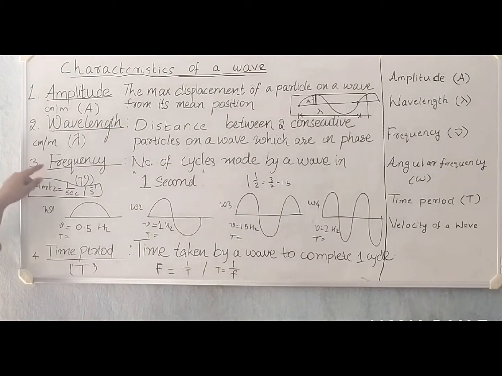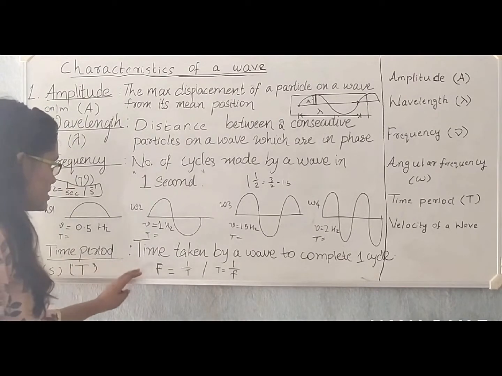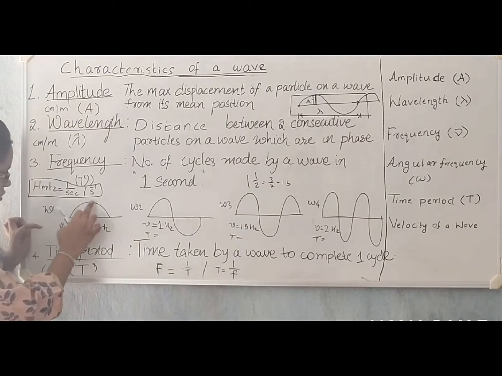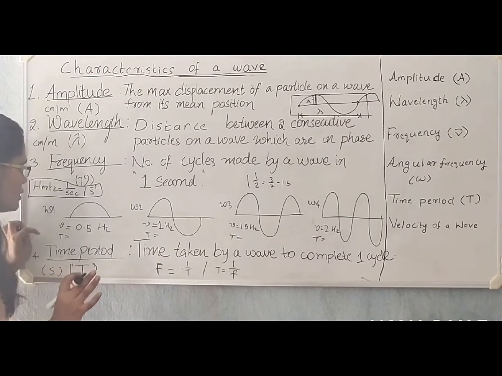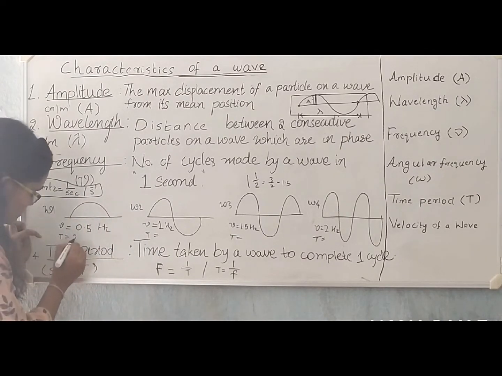So the unit of frequency was second inverse. Unit of time period is second. So from the units also it is clear that frequency and time period are inverse of each other. Now consider the same waves. Wave 1 is taking 1 second to complete half cycle. So how much time does it require to complete 1 full cycle? It requires 2 seconds.